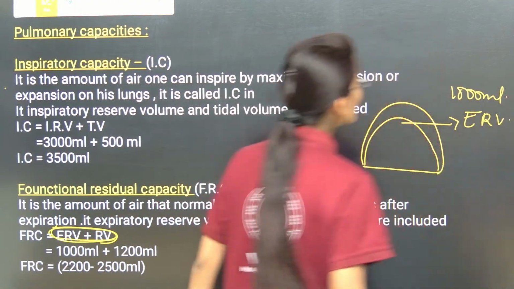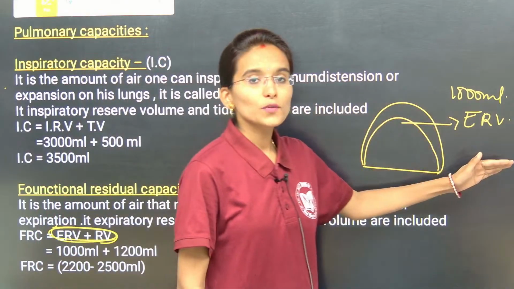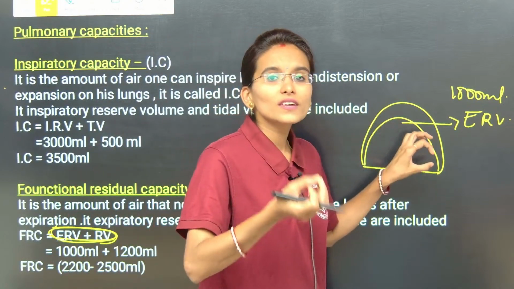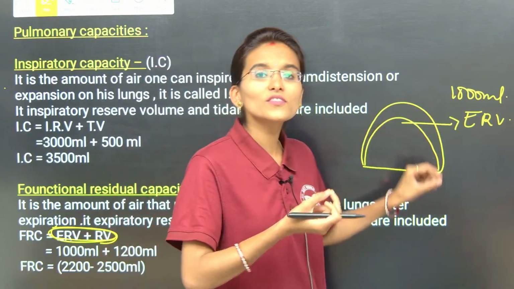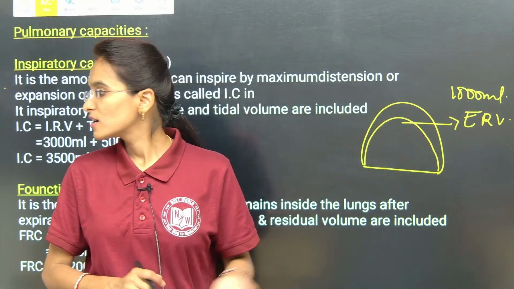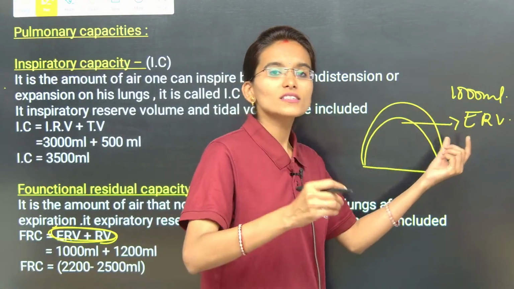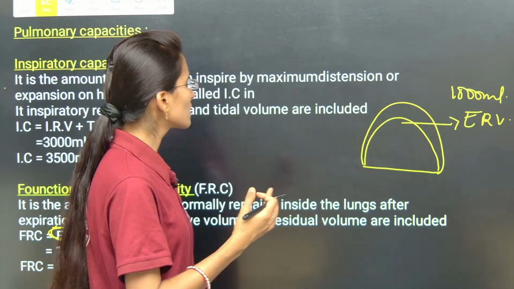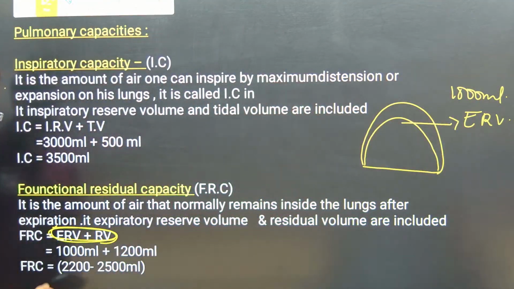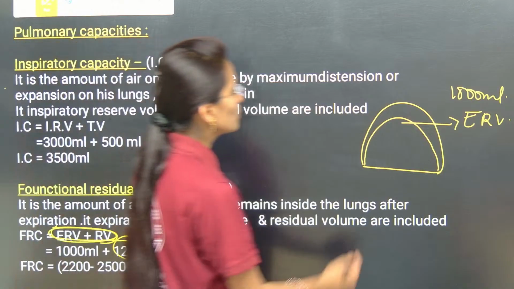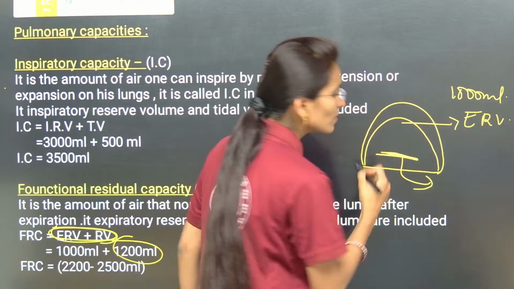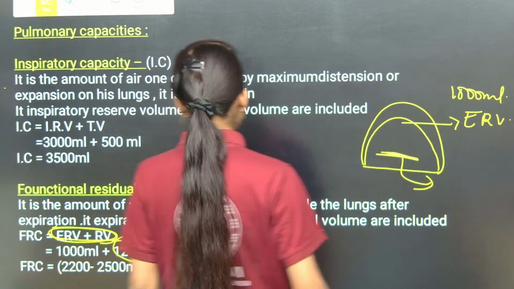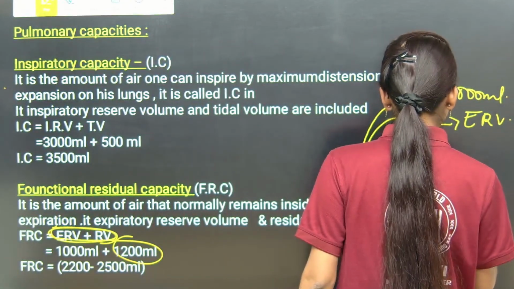Along with the forceful expiration, there is an amount of air, a volume which is constant inside the lungs. That particular volume is called residual volume, and it always remains constant. What will be the value of residual volume, my dear students? 1200 ml. Whatever air is stored inside the lungs at this region is called residual volume, and its value is 1200 ml.